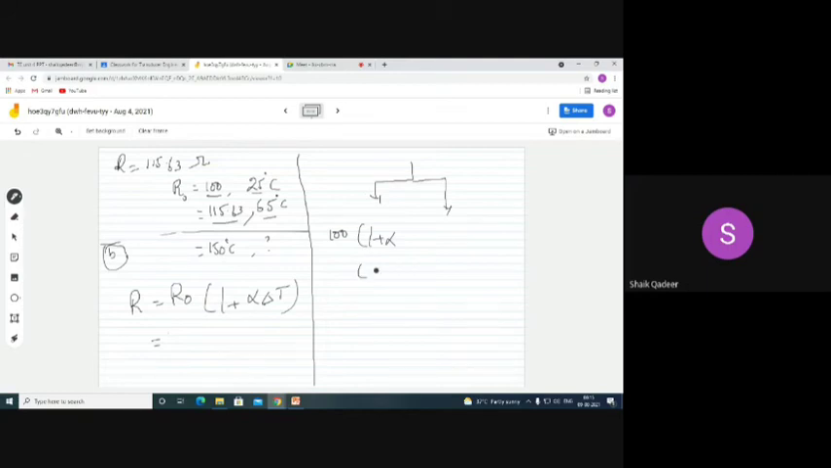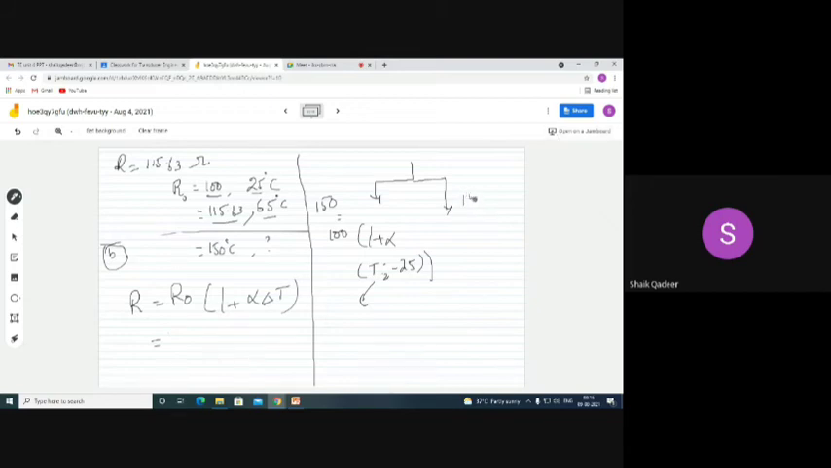New temperature is how much? 65. Sorry, new temperature is not known. We need to calculate this. T naught and T1 value is 25. So temperature is how much? Sorry, resistance is how much? 150. From this we need to extract the value of T2. One of the students, please do like this. 150.6 degrees Celsius. Okay, fine, let's go.